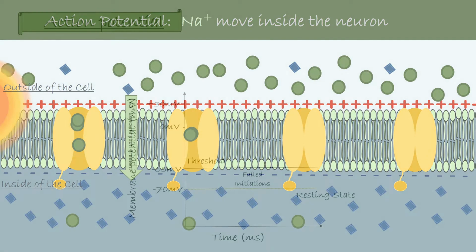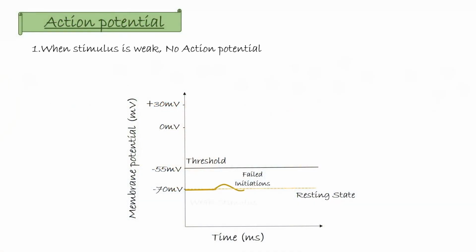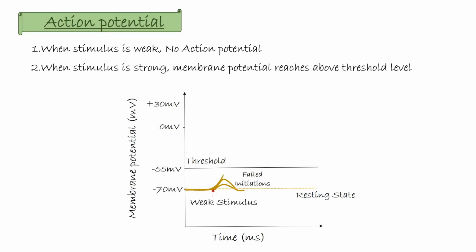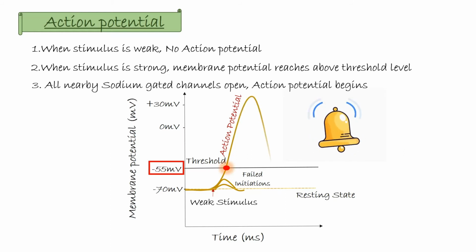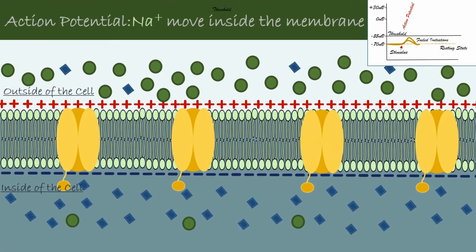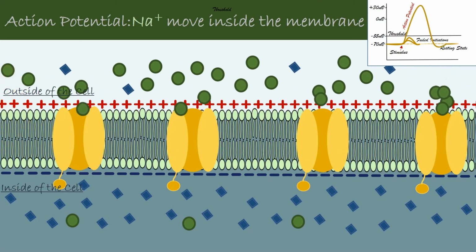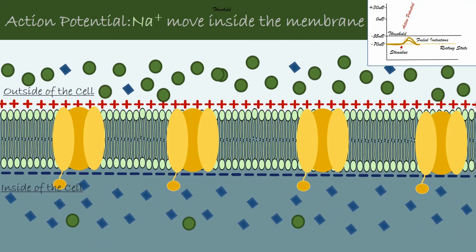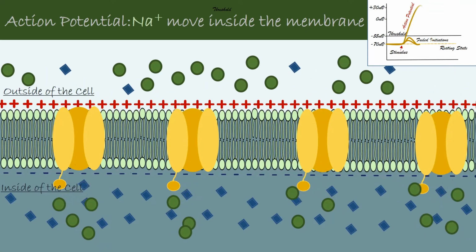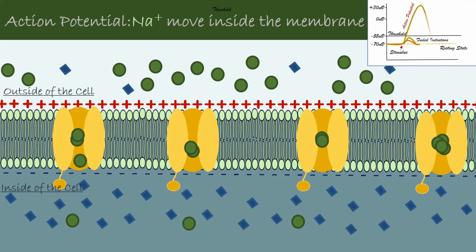When stimulus is weak, there will be no action potential. If the stimulus is strong enough to open enough sodium-gated ion channels, the threshold point will be reached at a potential difference of minus 55 millivolts. A nerve impulse is only initiated if threshold potential is reached. After that, there is no turning back. All the nearby sodium-gated ion channels will open and allow more sodium inside the cell. This causes complete depolarization of the neuron, and an action potential is created.